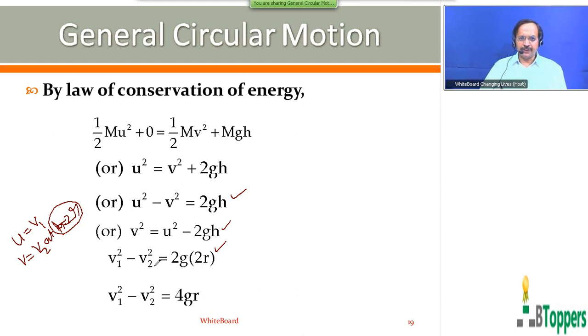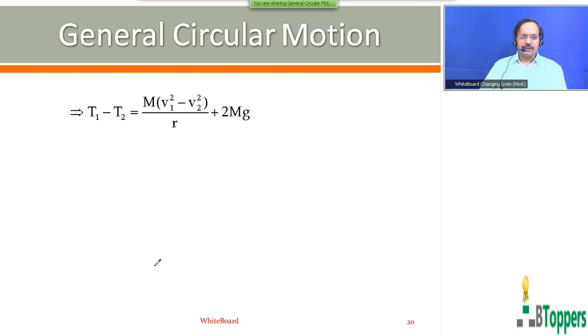So next I am going to show the continuation for this. As I discussed earlier, T1 minus T2 you will get m times v1 square minus v2 square by r plus 2mg.